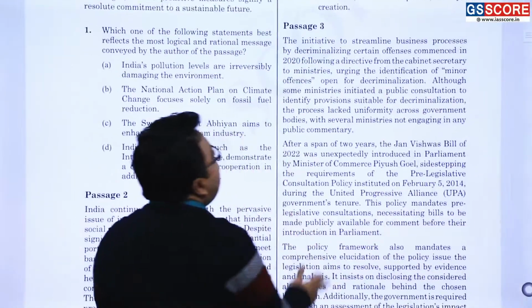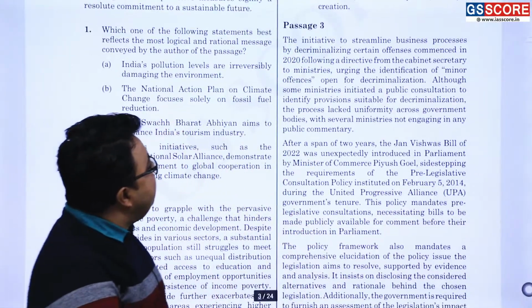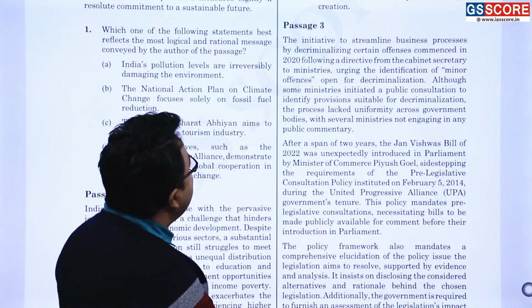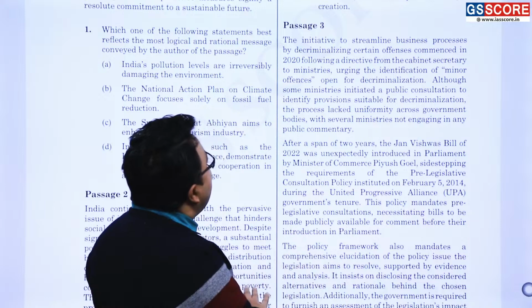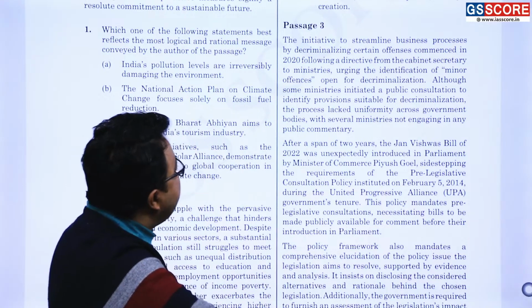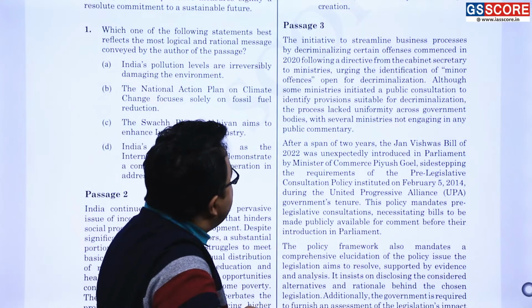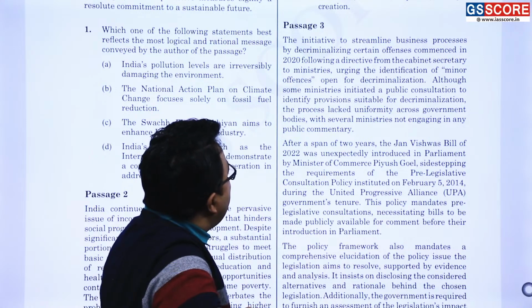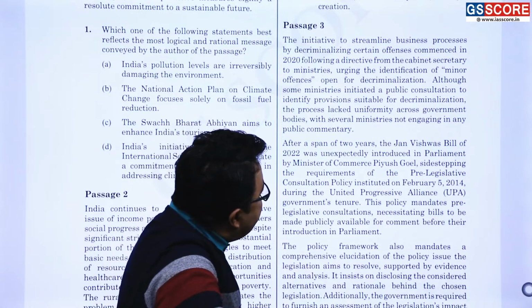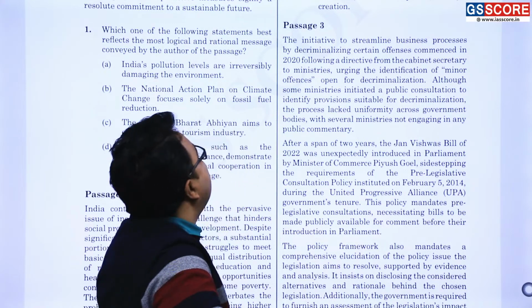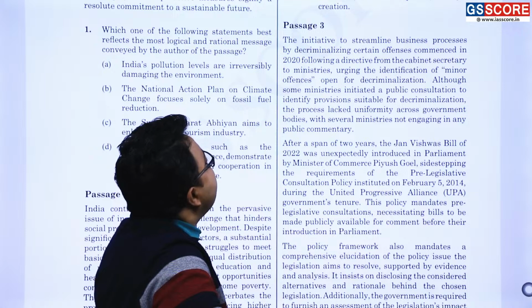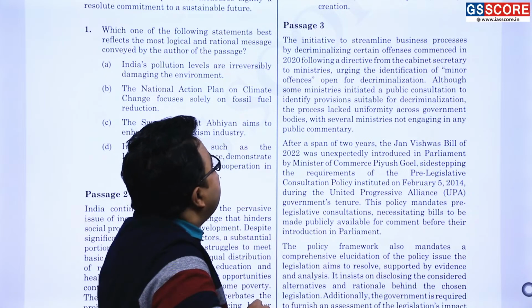The initiative to streamline business process by decriminalizing certain offences commenced in 2020 following a directive from the Cabinet Secretary to ministries urging the identification of minor offences open for decriminalization. Although some ministries initiated a public consultation to identify provisions suitable for decriminalization, the process lacked uniformity across government.